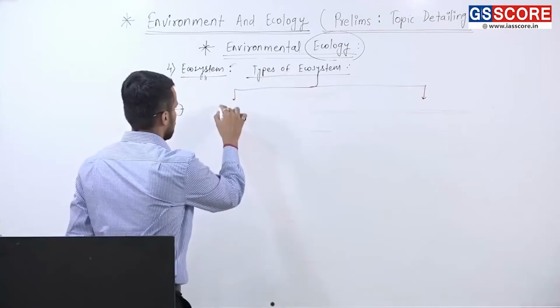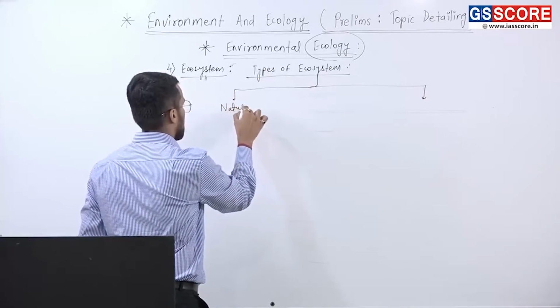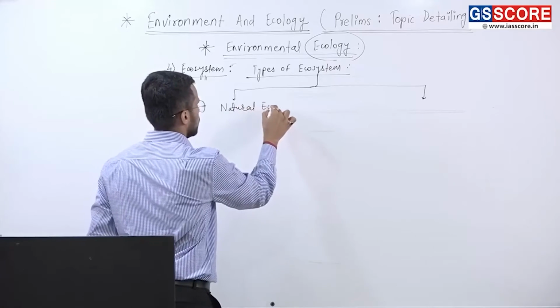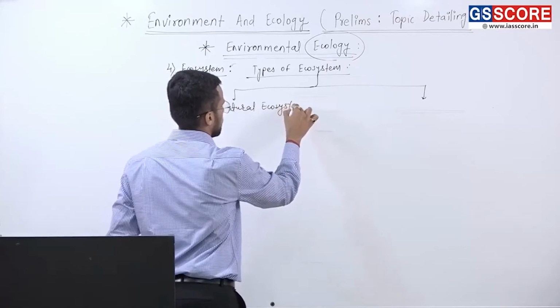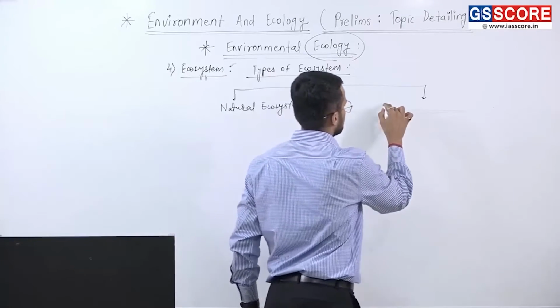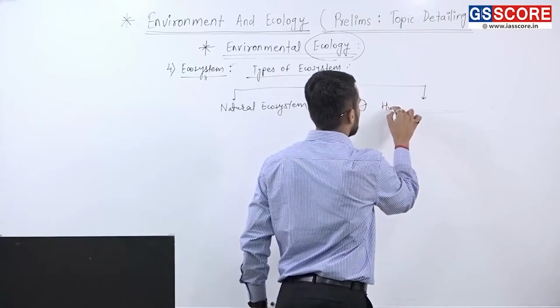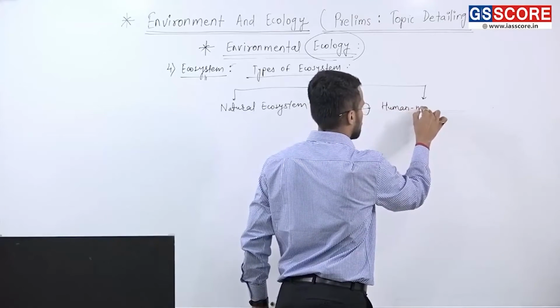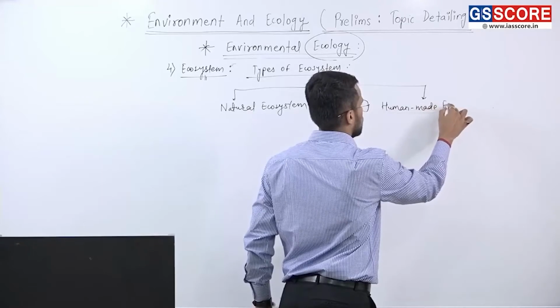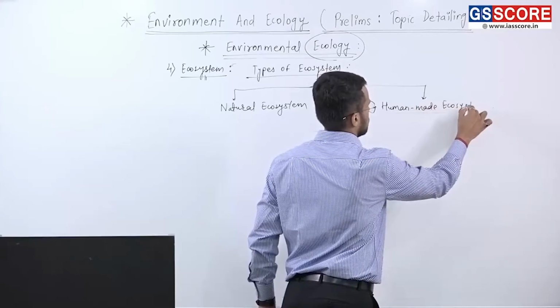First is natural ecosystems, and secondly, human-made ecosystems.